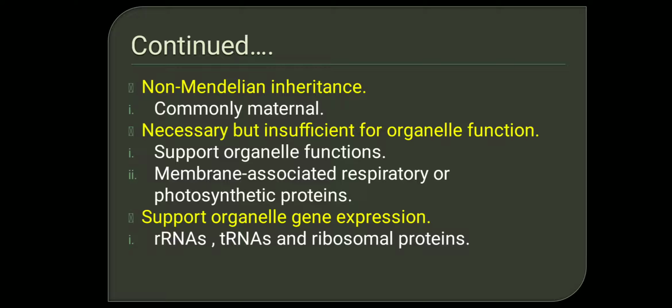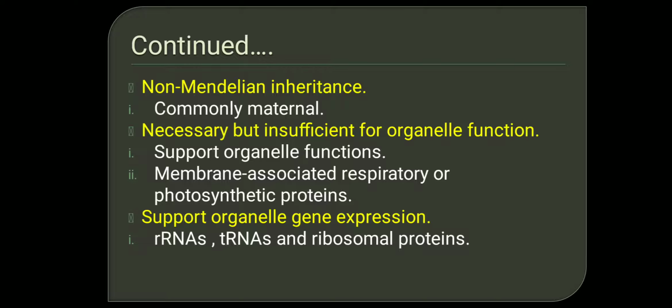Then, the genome shows non-Mendelian inheritance. According to Mendelian theory, half of the chromosomes come from the mother and half from the father to a child. Whereas here the organelle genome comes completely from the mother, because the egg will have the nucleus and the cytoplasm.